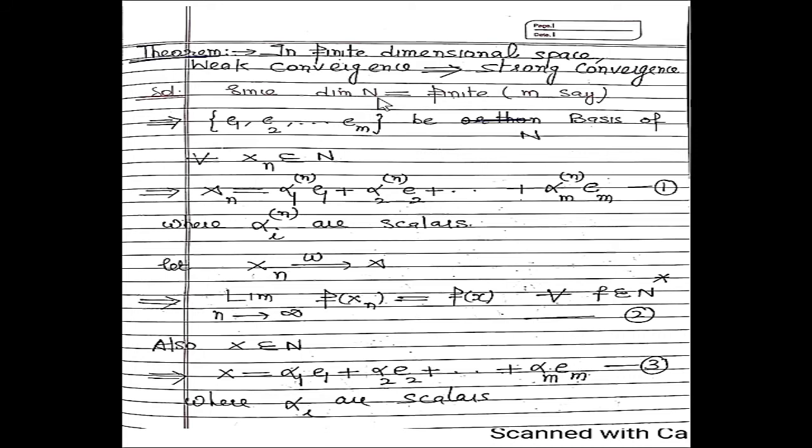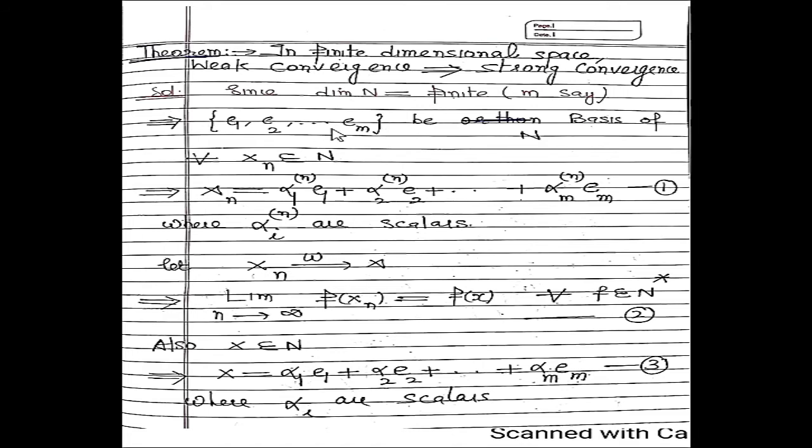If the dimension of N is equal to m, then it implies N contains m vectors. Suppose e1, e2, em are those vectors. It means e1, e2, e3, up to em are a basis of N. So this is a basis of N.